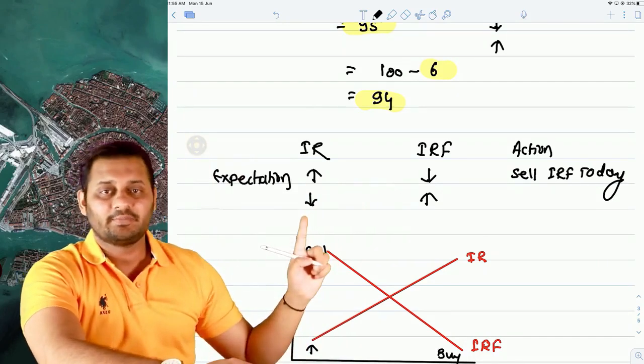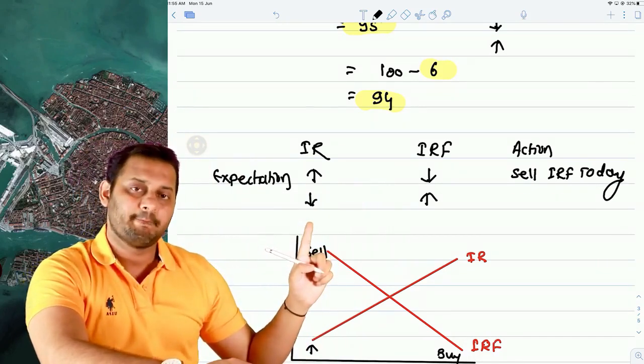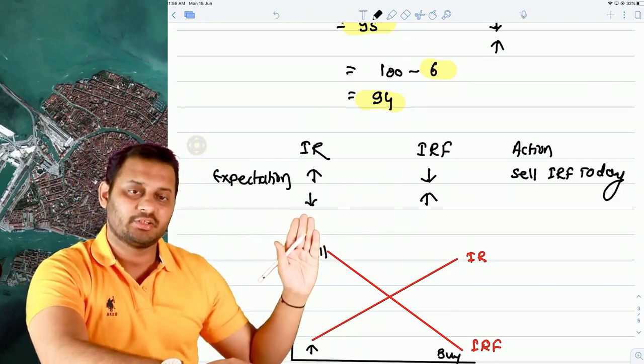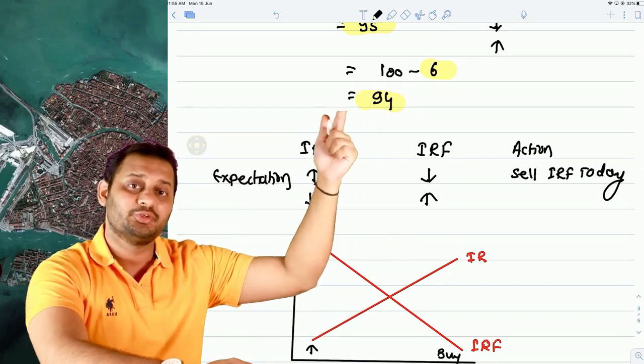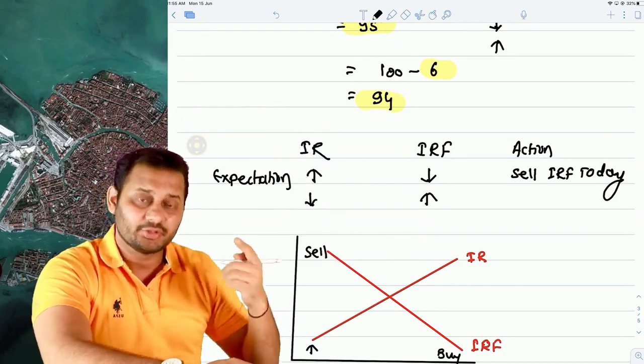If the interest rates are expected to decrease in future after 3 months, that means the price of the futures will increase, and at a higher price tomorrow you should sell it. So today you should buy it.